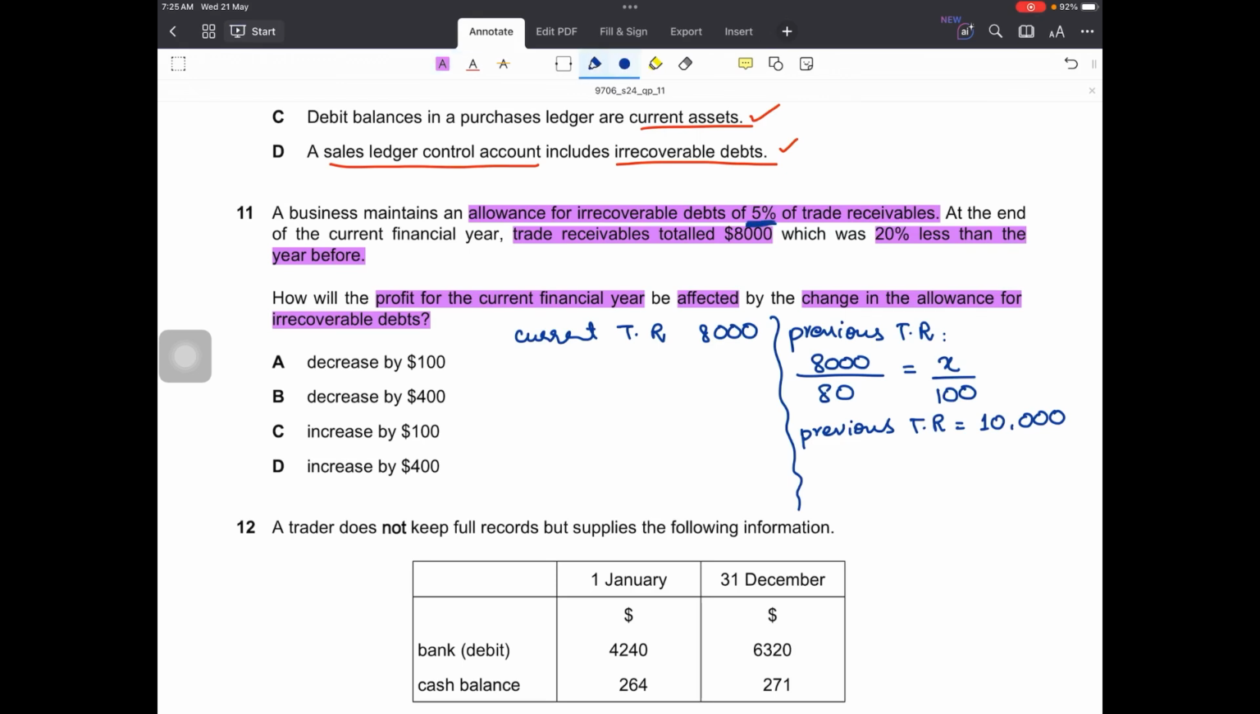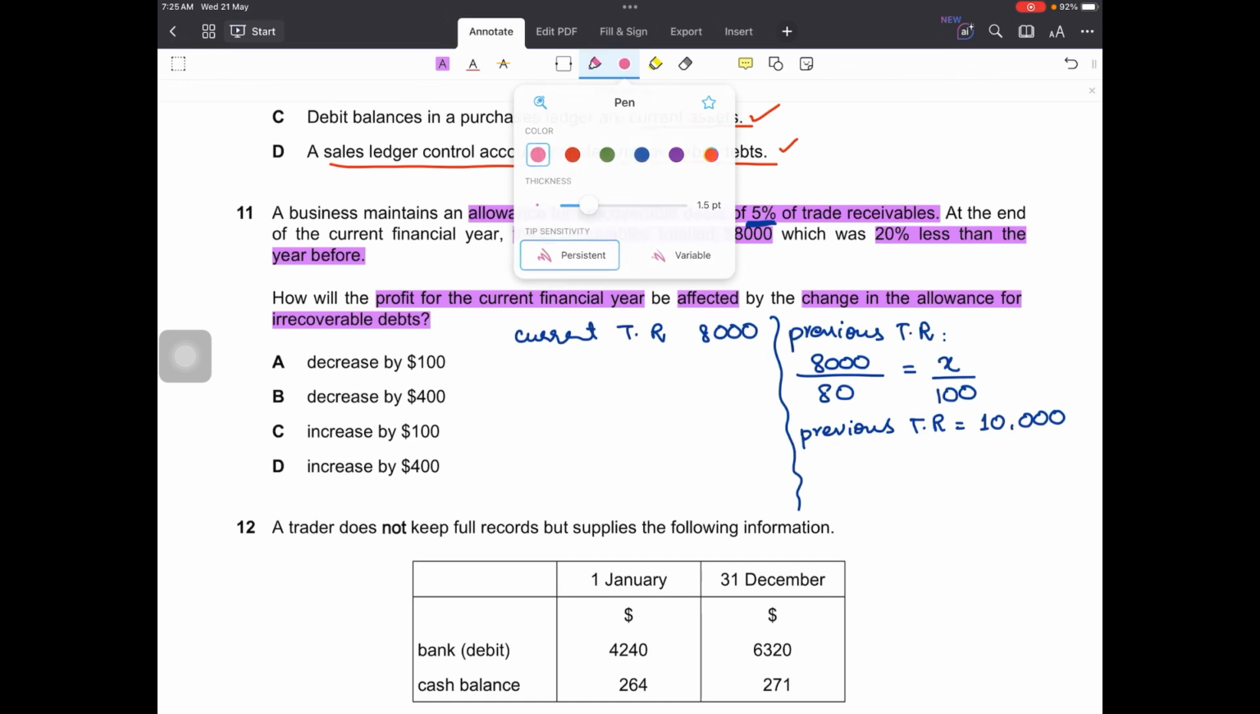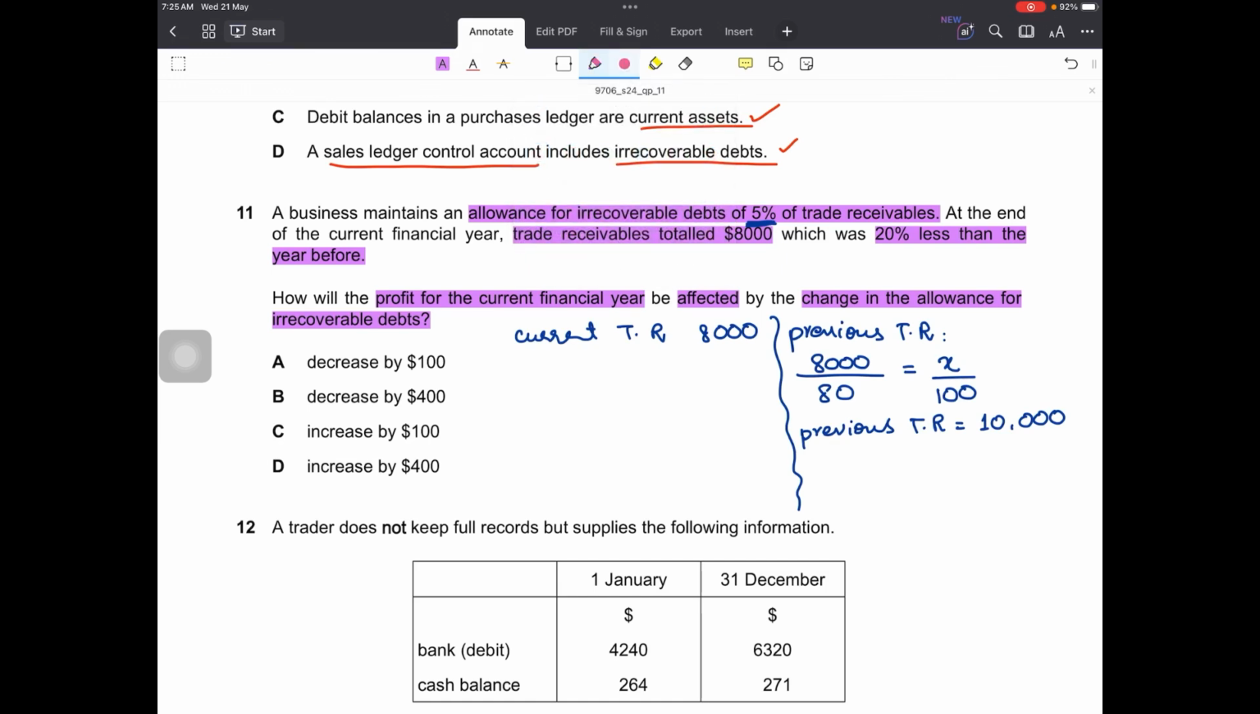The percentage is fixed as it is not changing in the question. So we just have to find out whether there was an increase or decrease in the allowance for irrecoverable debts, and how that affected the profit. For that we have to find out the change in allowance between the 2 years. In the current year, it would be applied at 8,000. The rate of 5%, that would be 400. Last year it was on 10,000 into 5%. It was 500 last year. Last year we estimated that $500 of debts might become irrecoverable. This year we are just estimating 400.